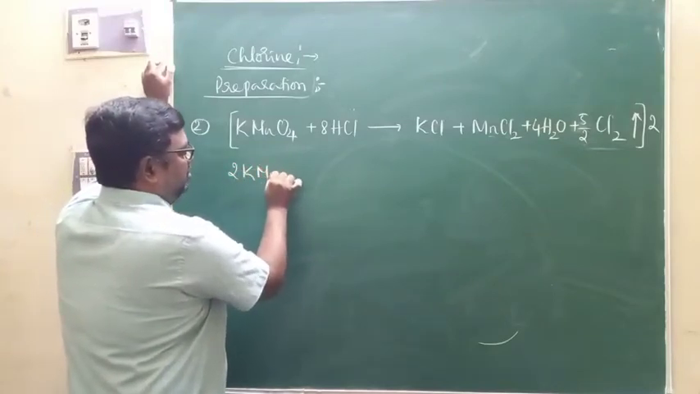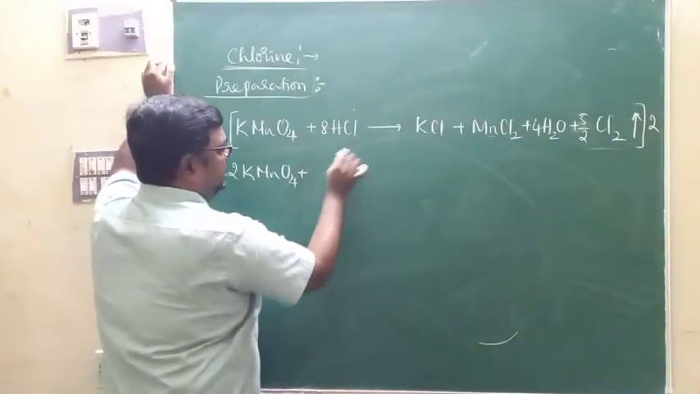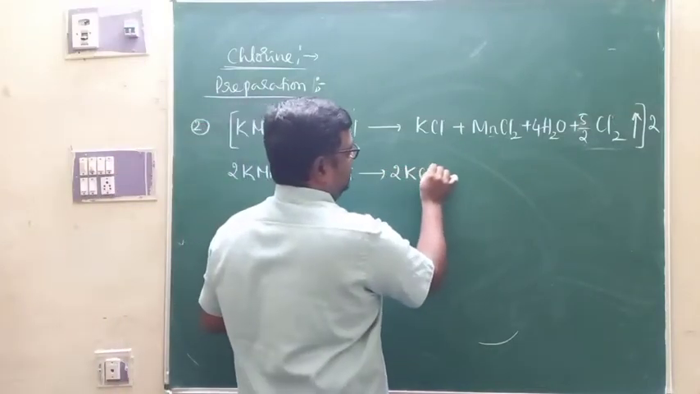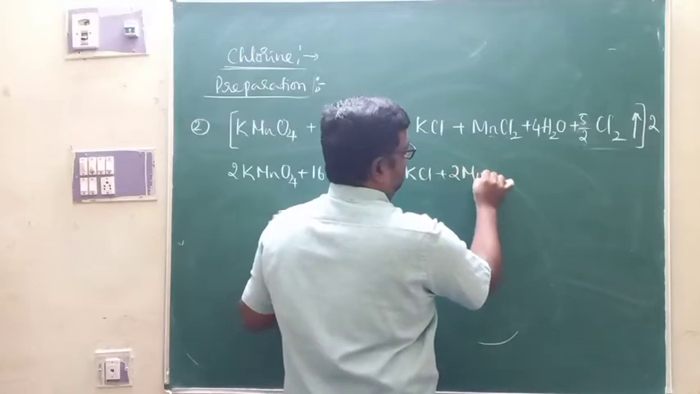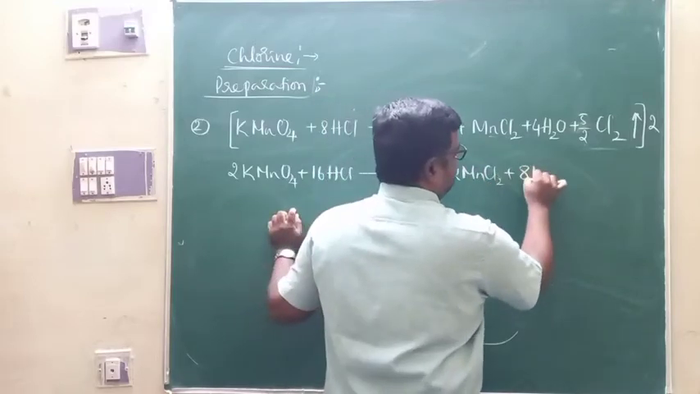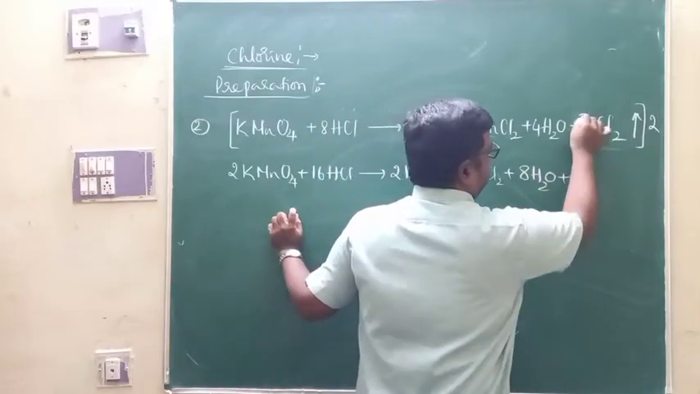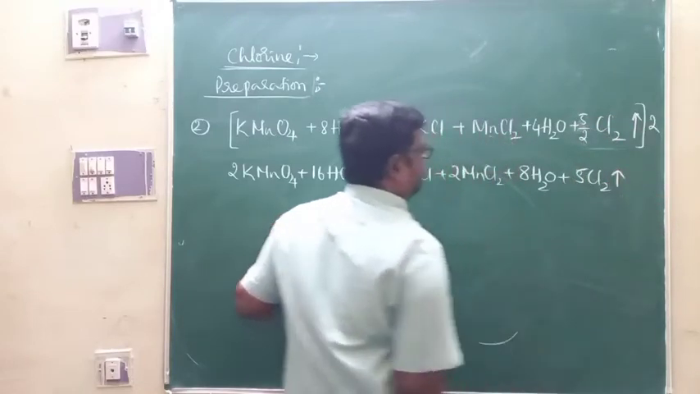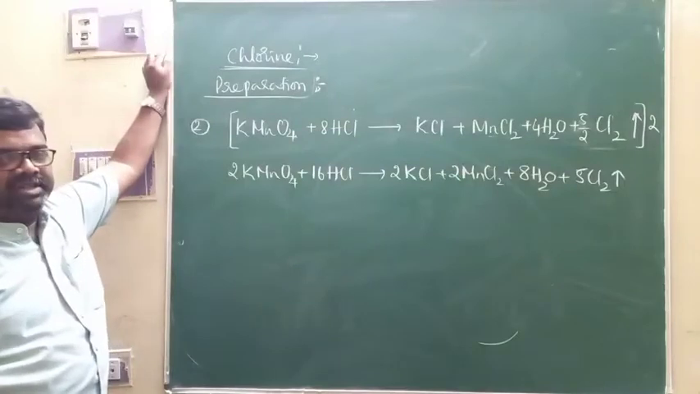it will be 2 KMnO4 plus 8 into 2 is 16 HCl, right? And that gives 2 KCl plus 2 MnCl2 plus 8 H2O there. And of course 5/2 Cl2 into 2 is 5 Cl2. This is how you can balance this equation there.